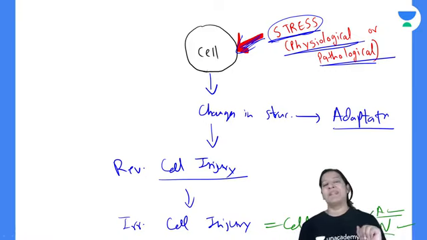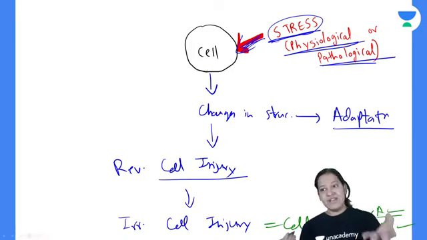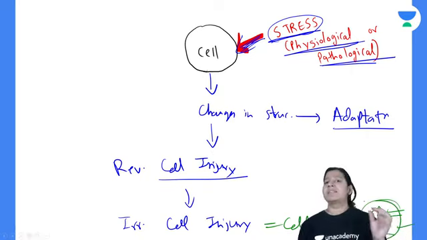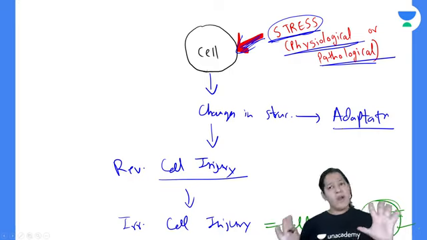What is the difference between them? Why is any cell dying? And if it is dying, there are two options. So which option has to be selected? There are two types of cell death, apoptosis and necrosis. Both are highly important topics for your university exam. Every year, some question comes on apoptosis or necrosis, either as a 2-mark question or mainly as a 5-mark question. You have to understand it.